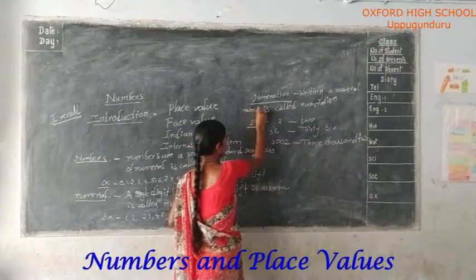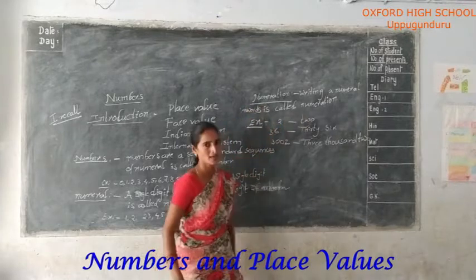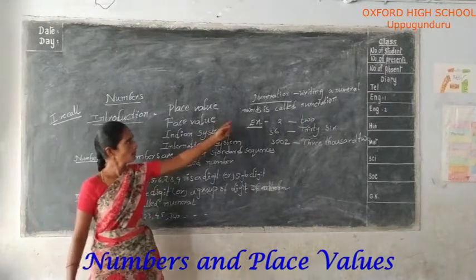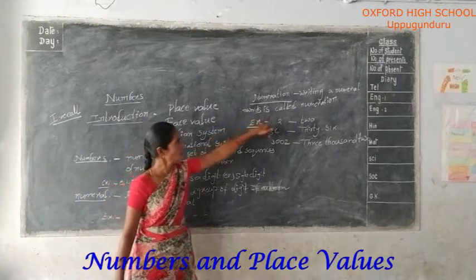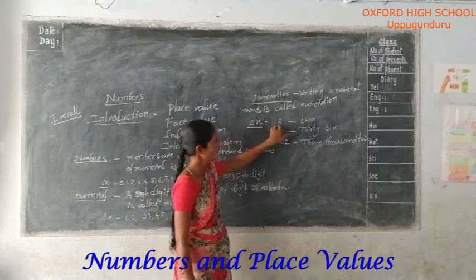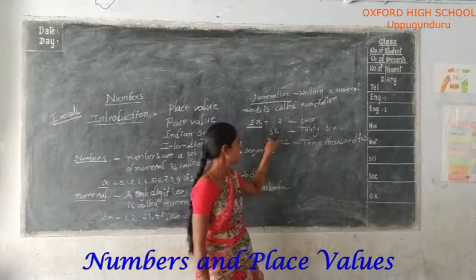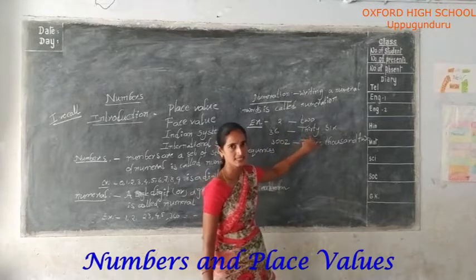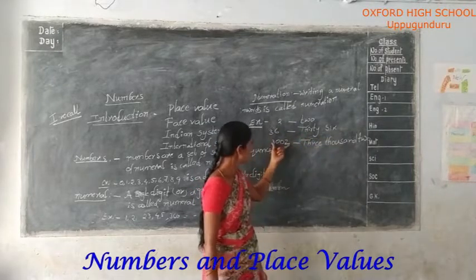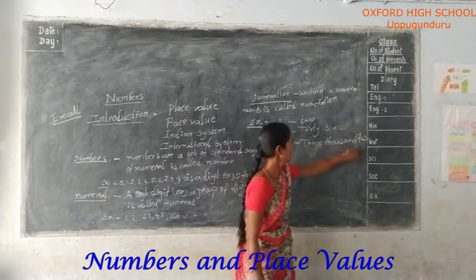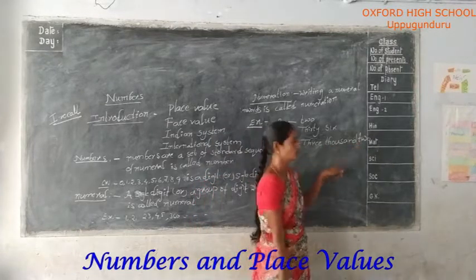Writing a numeral in words is called numeration. For example, write in words 2. Write in words 36. Write in words 3002.